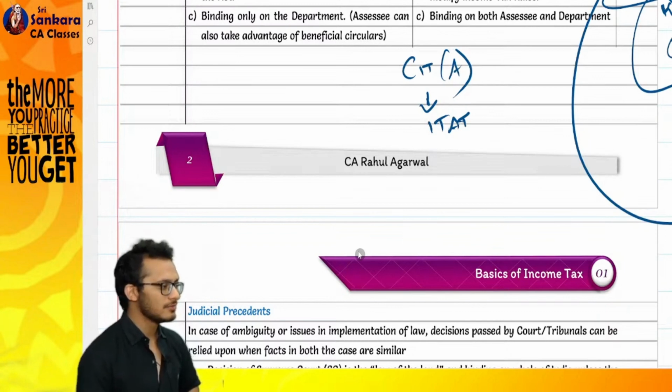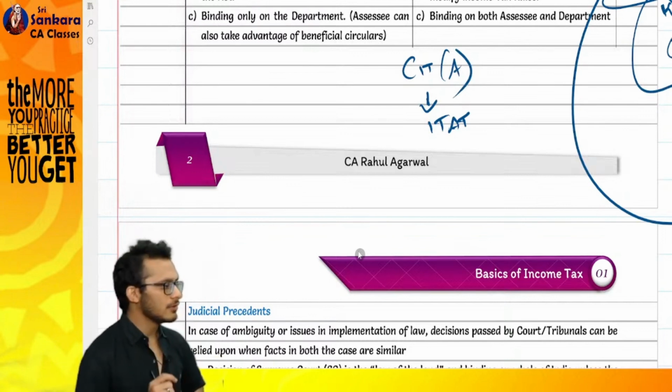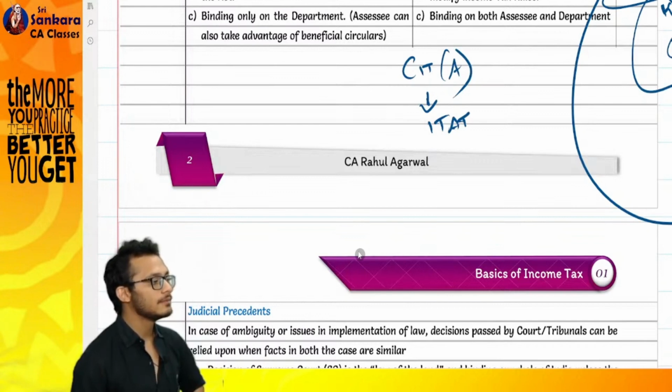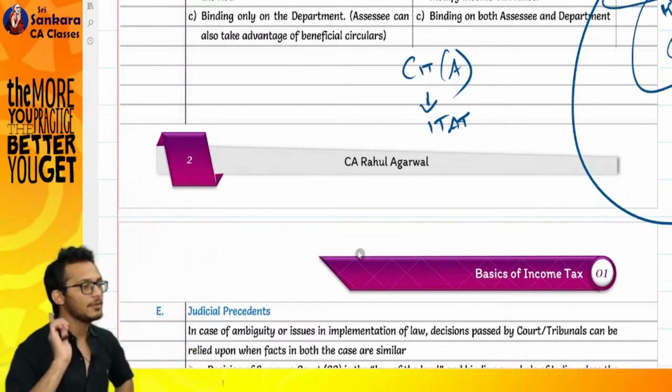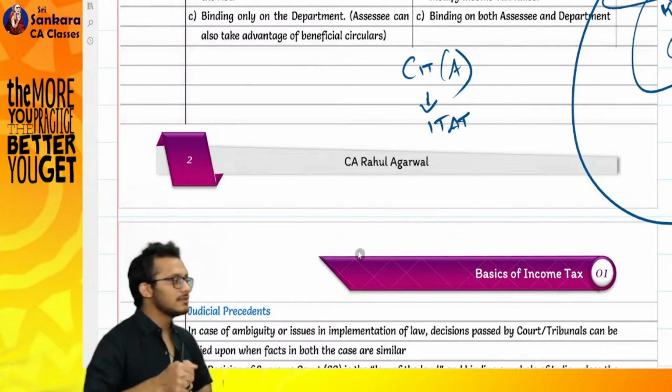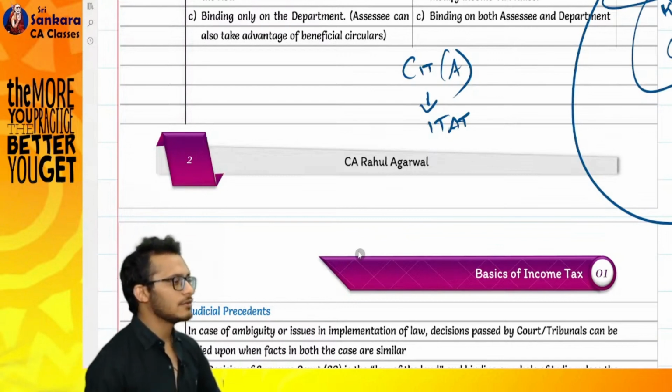The first 2 words you know: income tax. The third word is appellate. The fourth word is tribunal. Have you heard tribunal before this? Where have you heard it? You would have heard it as NCLT for companies. For companies, there is a tribunal called NCLT. For us, there is a tribunal called ITAT.